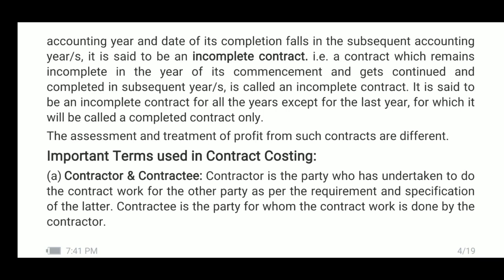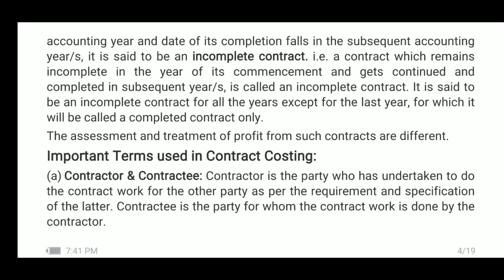See here, in case of incomplete contract, the date of commencement will fall in one accounting year. It may be continued in the next year and completed in the next year only, or it may be extended to the third year also. Depending upon the size of the contract, it may take a longer period.